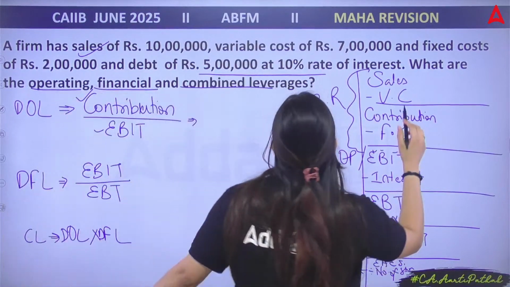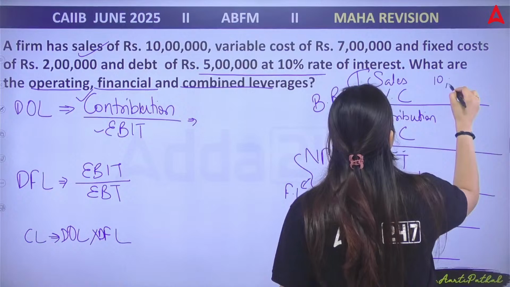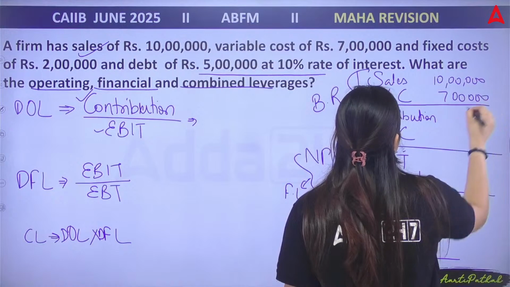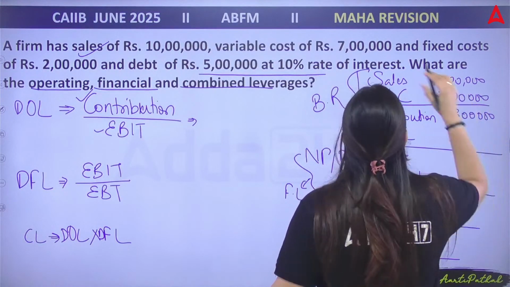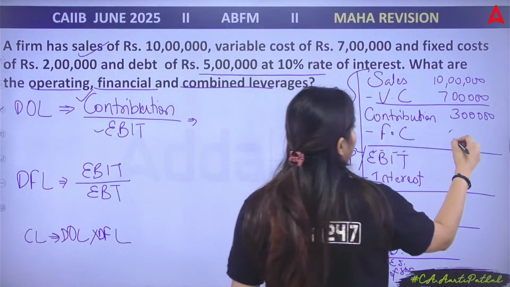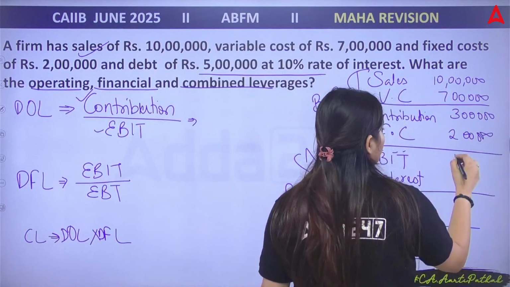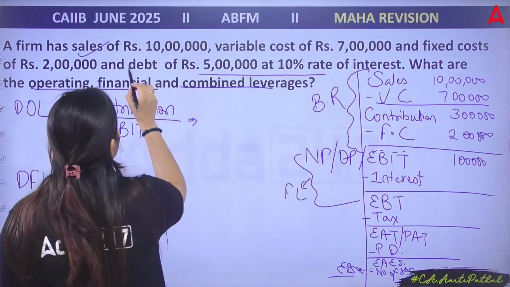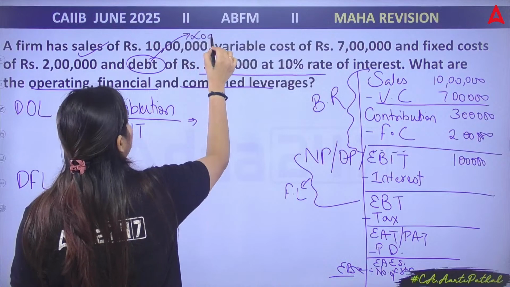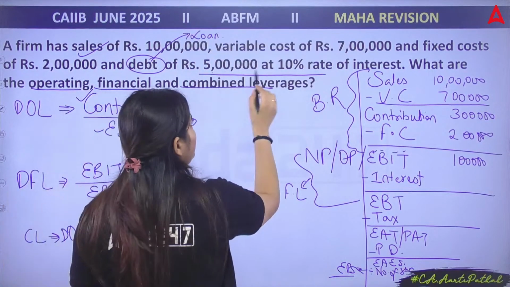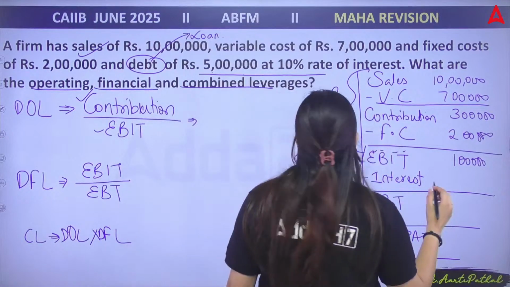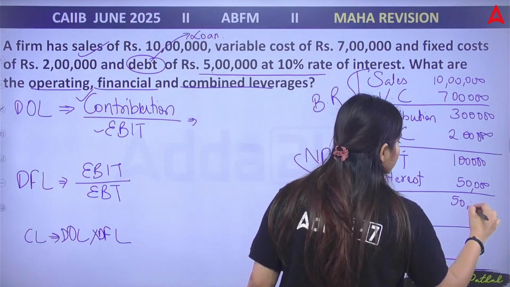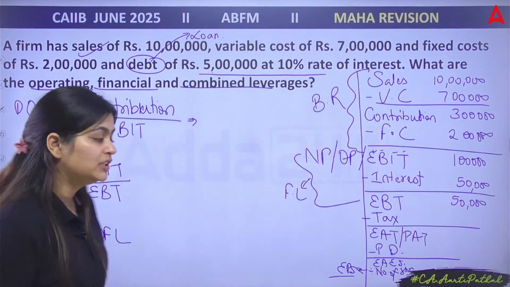So what is the contribution here? Chaliye. Sales amount is your 10 lakhs. Variable cost 7 lakhs, contribution 3 lakhs. Now fixed cost 2 lakhs. So what is your EBIT? That is 1 lakh. Now interest: debt amount is your loan amount, and on loan only you pay interest. So 5 lakh into 10%, this is your interest amount. So this is going to be 50,000. So EBT is what? Earning before tax 50,000.